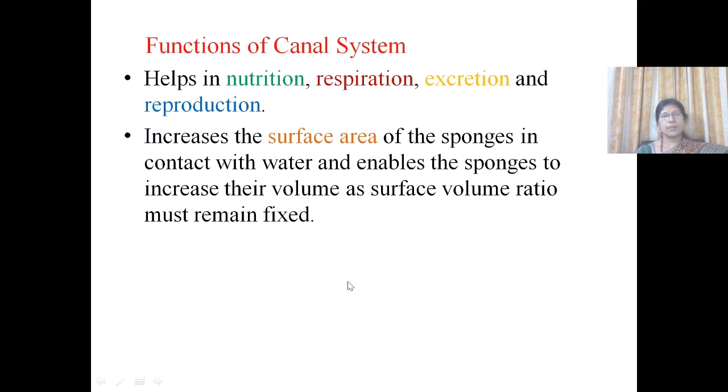Now let us see the functions of the canal system. The canal system helps in nutrition, respiration, excretion and reproduction. Nutrition: with the ingressing water, the food particles move into the body of the sponge through the canal system.